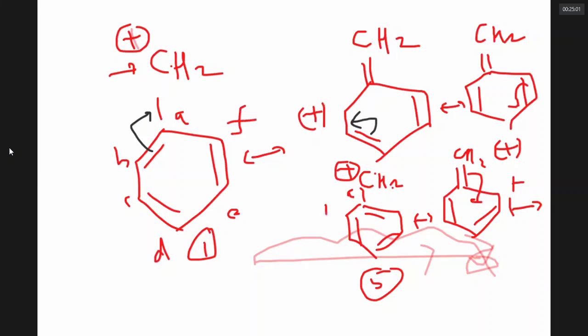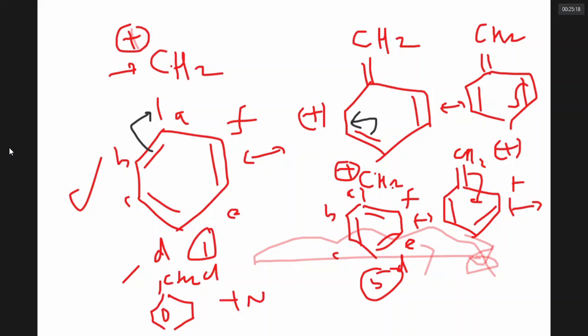So therefore, I would say that there are 5 canonical forms. The positive charge is thoroughly getting distributed through resonance. Hence, the benzyl carbocation is readily formed. Therefore, benzyl chloride reacts much faster with NaOH to give benzyl alcohol.